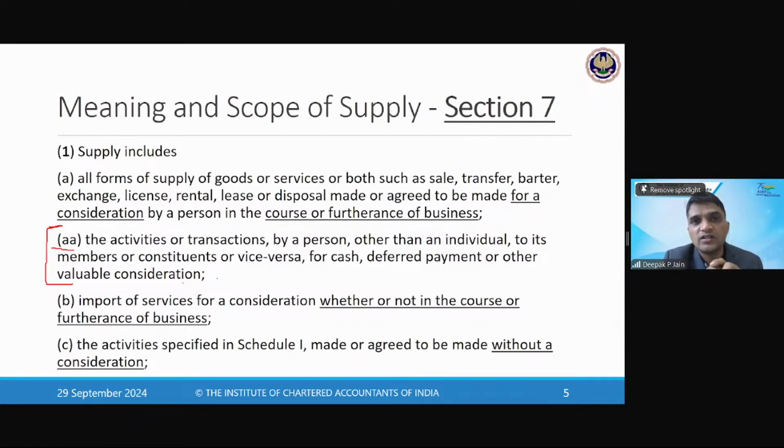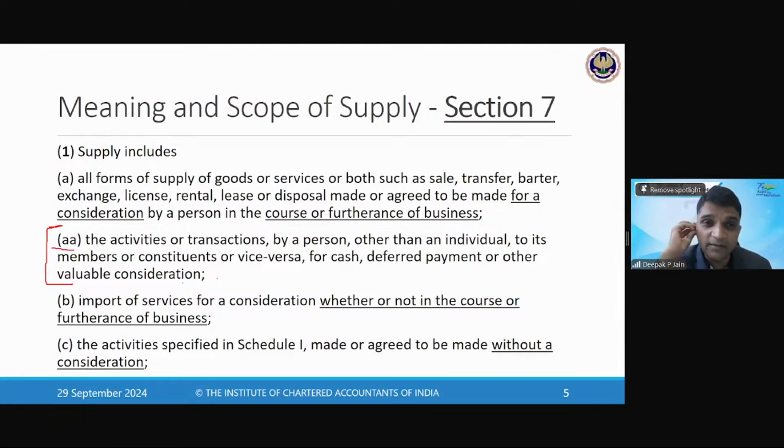So under service tax, the Supreme Court decided there is a concept of mutuality: if an association provides any services to its members, that will not be treated as a service provided by the association to its members because it is one and the same. So there is no taxability of any kind of service which the association provides to its members. That is what was decided under service tax.